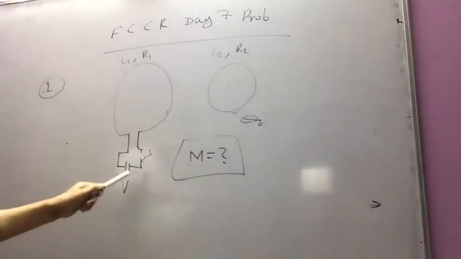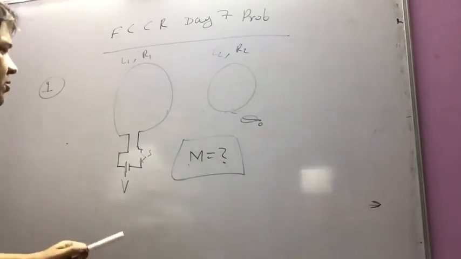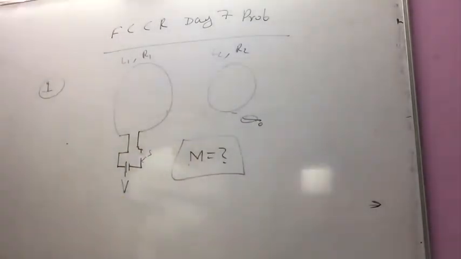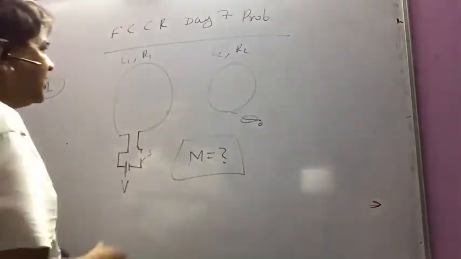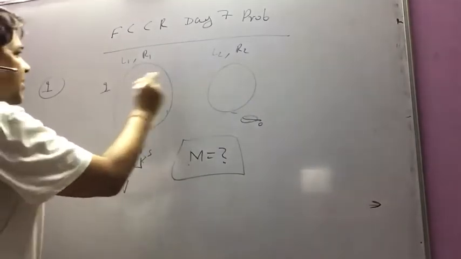After closing the switch, it is found that the total charge flowing through the second coil is Q naught. So what is the mutual inductance between them? The question is, what is the mutual inductance between the two coils? There is a coil 1 and coil 2, and I have to calculate the mutual inductance between the coils.